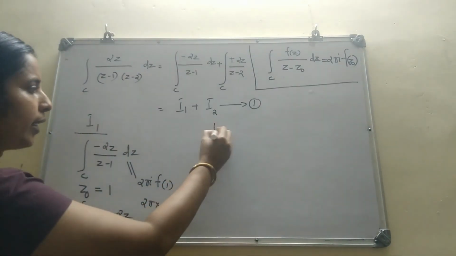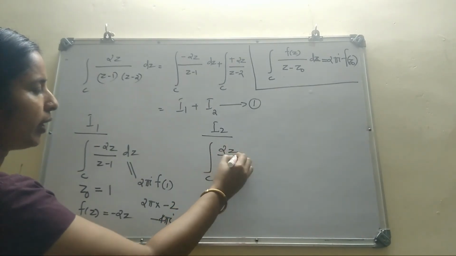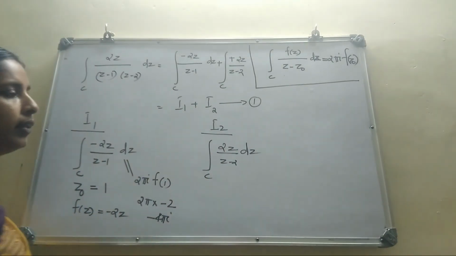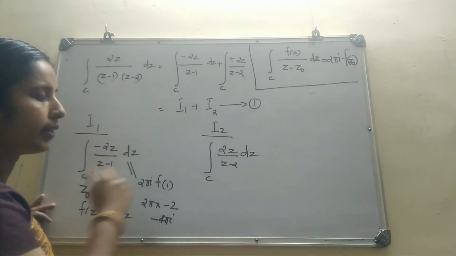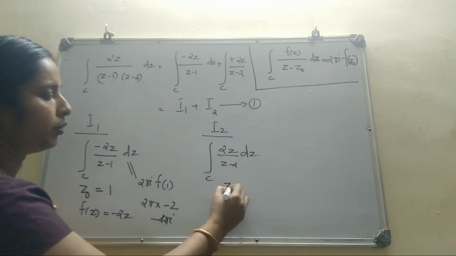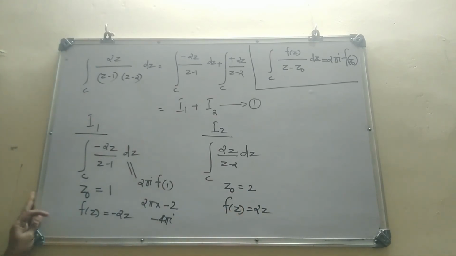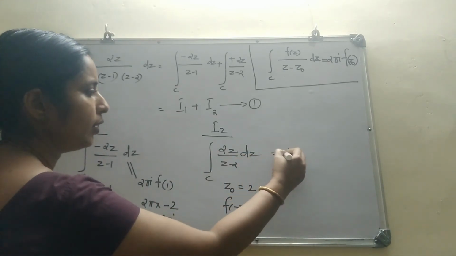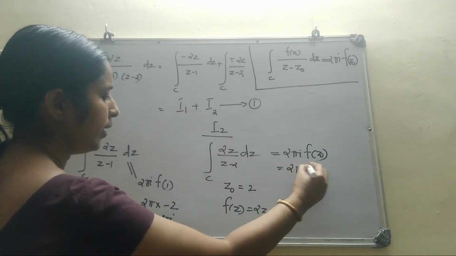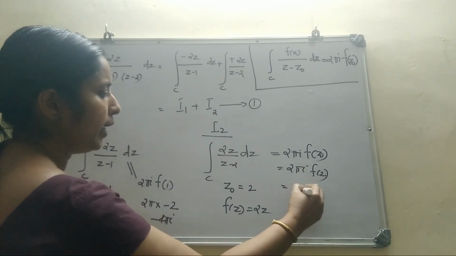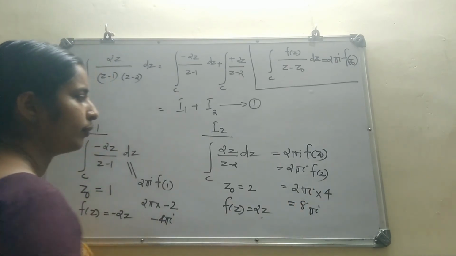Similarly, evaluate I2. I2 is the integral over C of 2z by z minus 2 dz. Here C is mod z minus 2 equal to 2. Clearly 2 is the center of the circle. It is inside of C. So choose z naught as 2 and f(z) is 2z. Then by Cauchy's integral formula this integral is 2 pi i into f of z naught. That is 2 pi i f of 2. f of 2 is 4. That is 8 pi i.